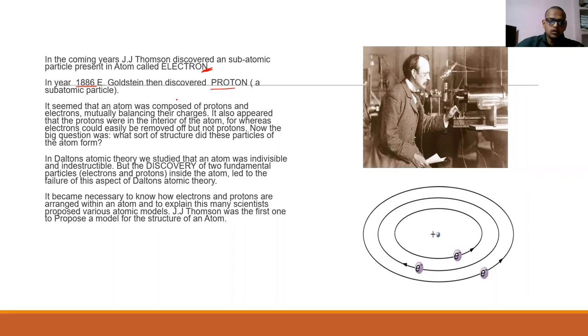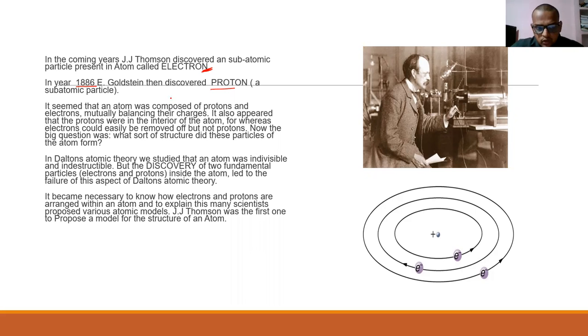It also appeared that protons were in the interior of the atom, whereas the electrons could easily be removed. But the big question was, what sort of structure do these particles of atom form? In Dalton's atomic theory, we studied that atom was indivisible and indestructible, but the discovery of electrons and protons inside the atom led to the failure of Dalton's atomic theory, and it became necessary to know how electrons and protons are arranged within an atom. And to explain this, many scientists proposed various atomic models.